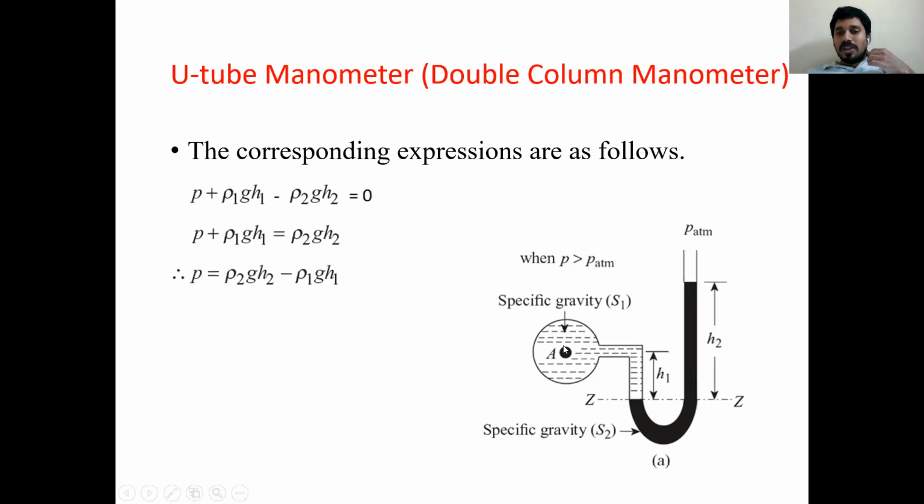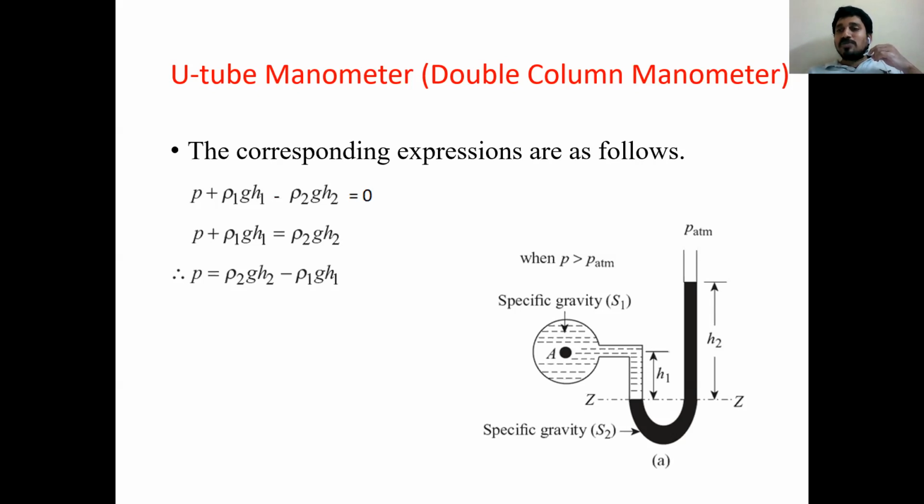One is P, the pressure of the pipeline, the pressure of the liquid. H1 is the amount of liquid height in the left limb. H2 is the amount of liquid height in the right limb.